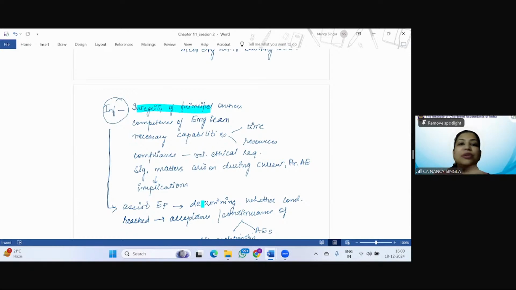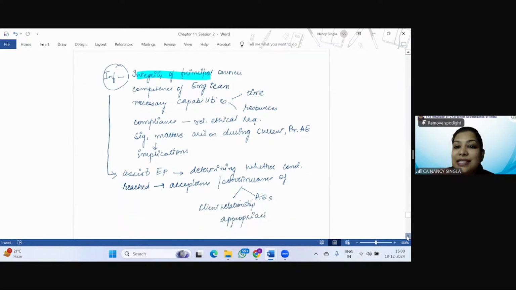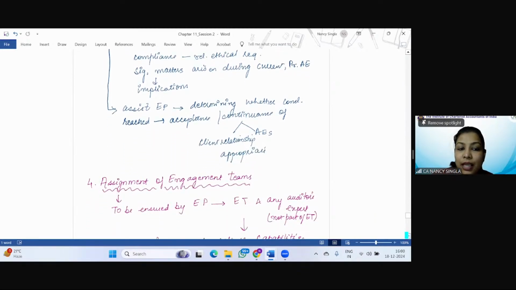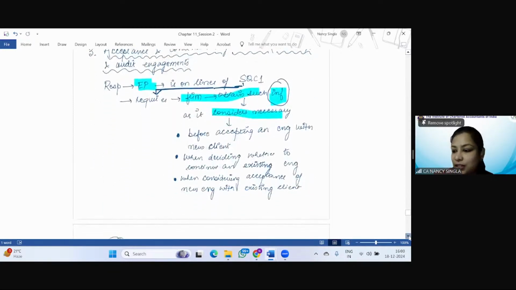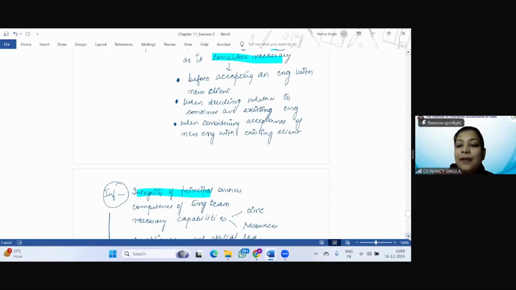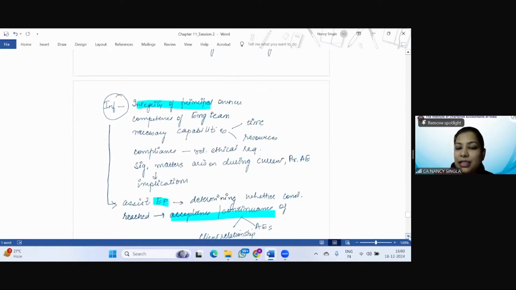All that information the firm is going to obtain in terms of SQC 1.